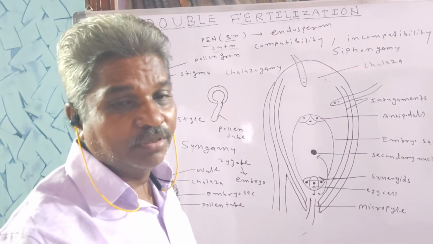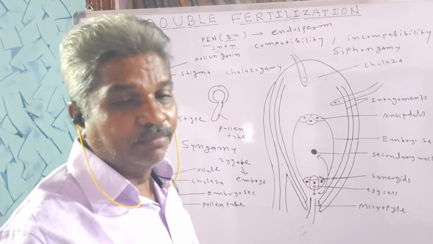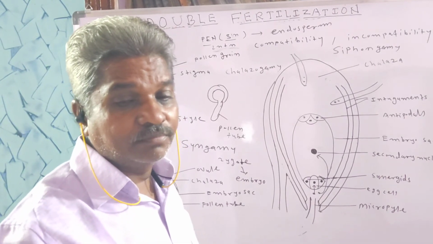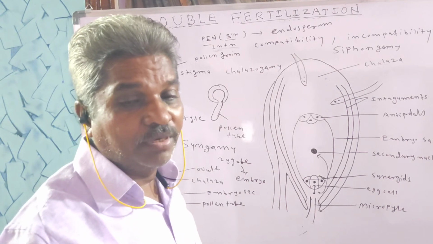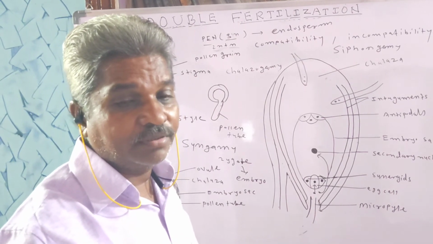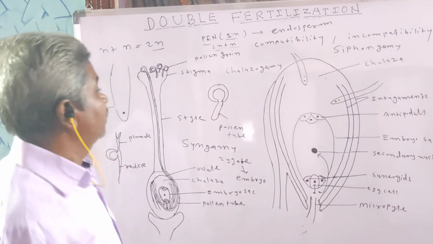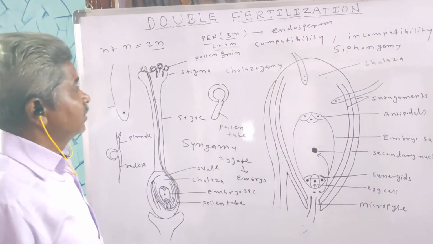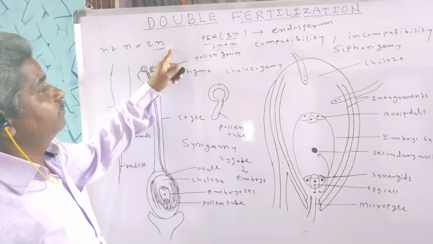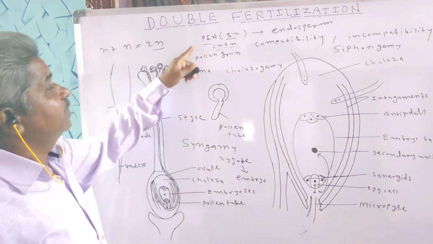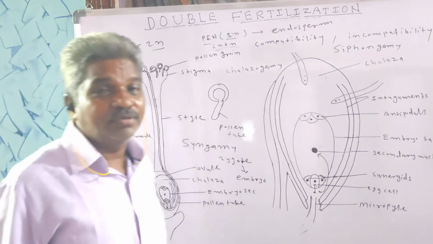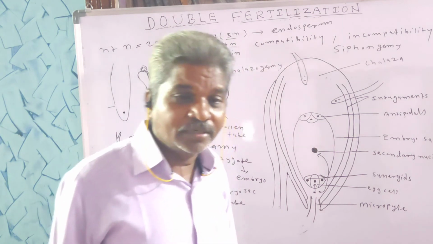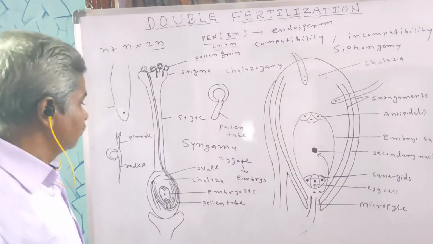Immediately after fertilization, there are some post-fertilization changes. After fertilization, what happens? The embryo is developed first, and the endosperm is developed, that is, PEN develops into endosperm.